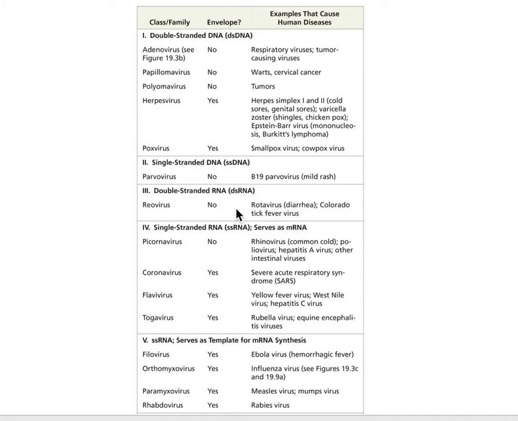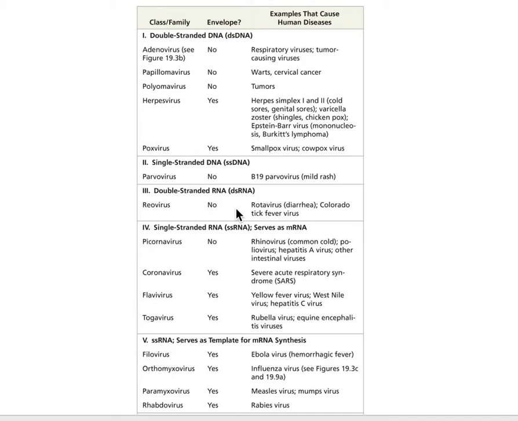Now, the next one is a pox virus, and it does have an envelope, and the pox viruses are not chickenpox, but they're the other pox viruses, such as smallpox and cowpox. Monkeypox is also in here. Now, the next one, the parvovirus. This is parvovirus that in humans just gives us a mild rash, but it's very, very serious in dogs. You may have heard of puppies dying of parvo.